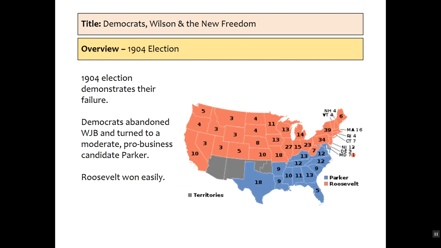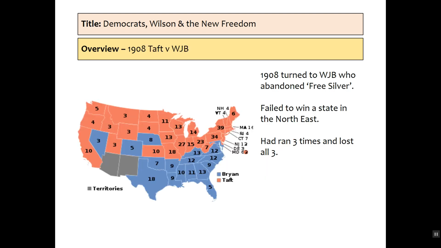The 1904 election really does demonstrate the failure of the Democrats. They abandon WJB and they turn toward a moderate who's called Parker. Parker loses significantly. Roosevelt wins re-election, and as you can see from the map, they fail to win any of the northern states at all, and it is a complete catastrophe for the Democrats. It shows clearly how successful Roosevelt was and how much support the Republicans had in this period.